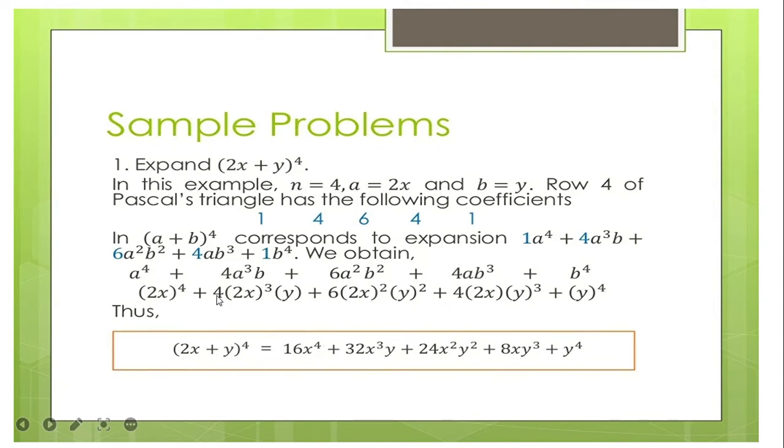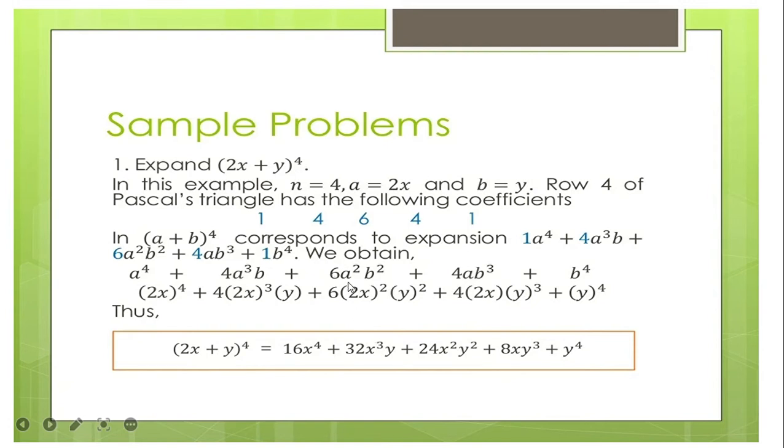Now, if we have there for the second term, no, ang una nimo mao kay si 2x i-multiply sa iyang kaugalingon katulo. So 2x to the power of 3, that is 2x times 2x times 2x, pila man? 2 times 2, 4 times 2, 8x to the power of 3. So 8x to the power of 3 times 4, that is 32x cubed. And then you copy y.